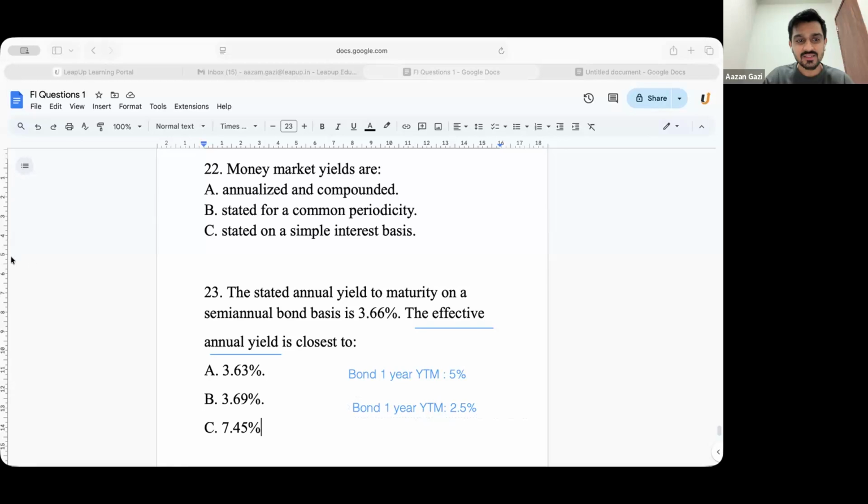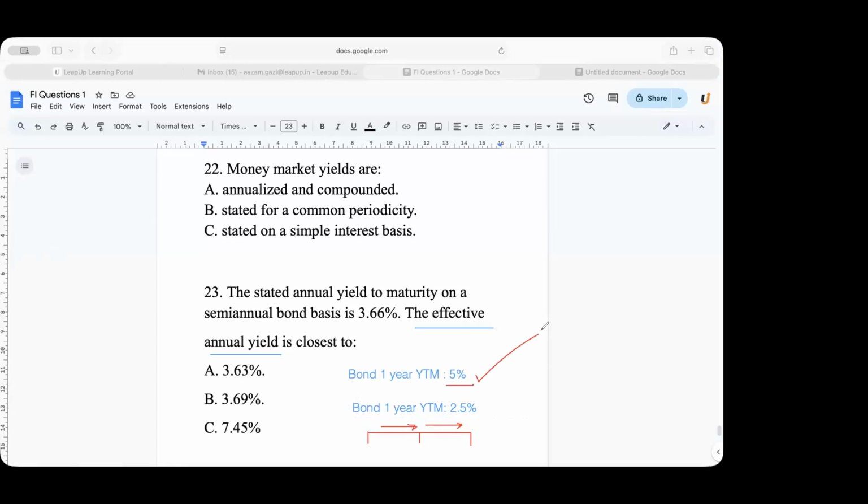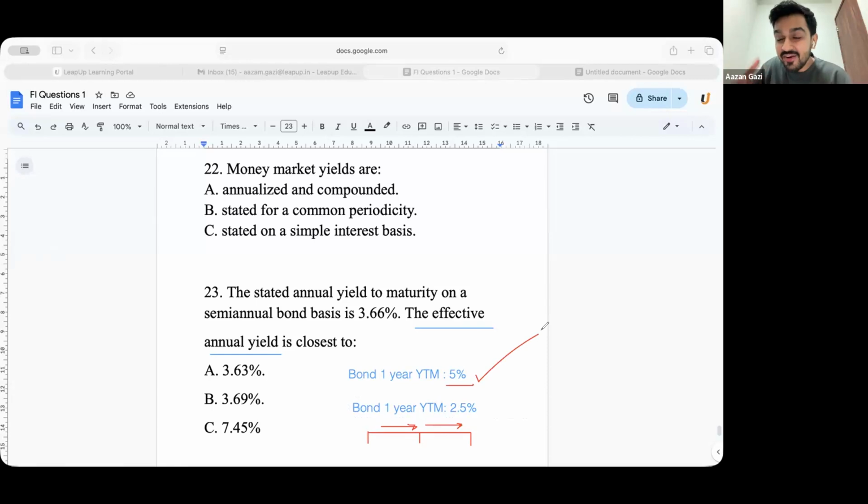So what will happen is, दो कैश फ्लो मिल रहे हैं आपको, फर्स्ट में 2.5%, कंपाउंड करके 2.5%. Am I going to make the same return as bond 1? No. You will make a more return. No, sir. So what is the return you're actually making? उसको बोलेंगे effective annual yield. Is that clear, guys?